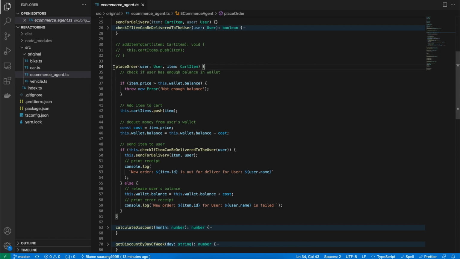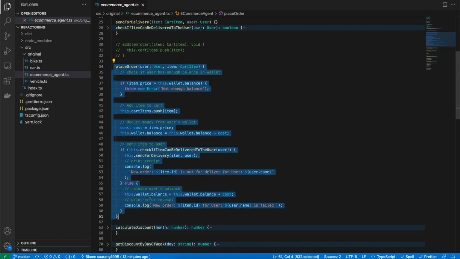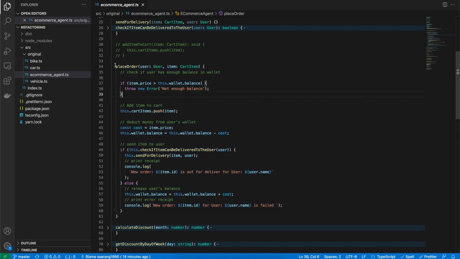So yeah, let's just start refactoring this method and see how we can improve this. So first thing that I'm going to do is create a new folder.